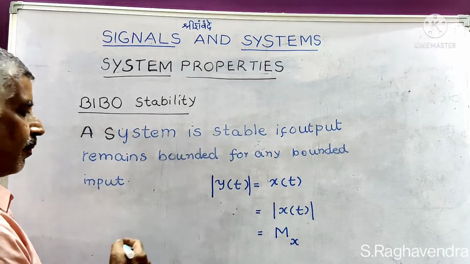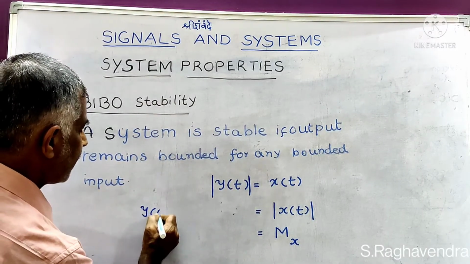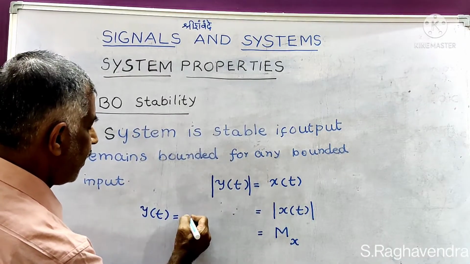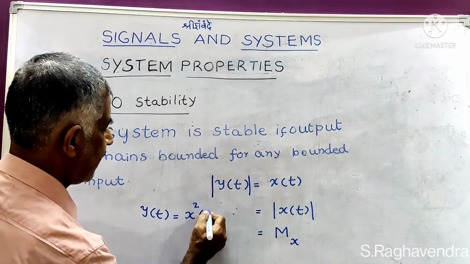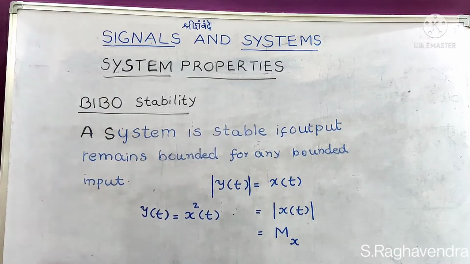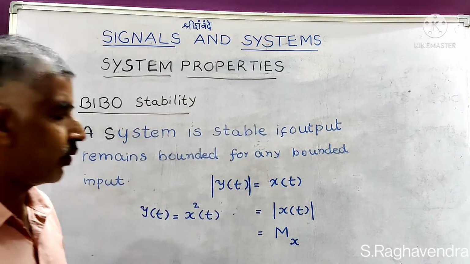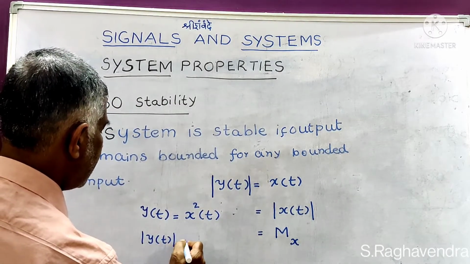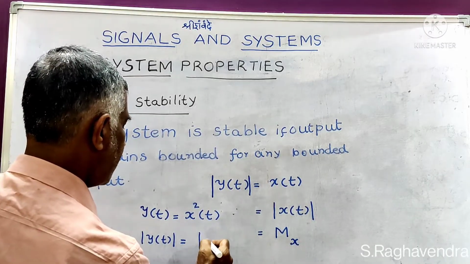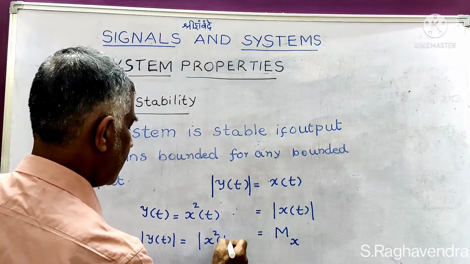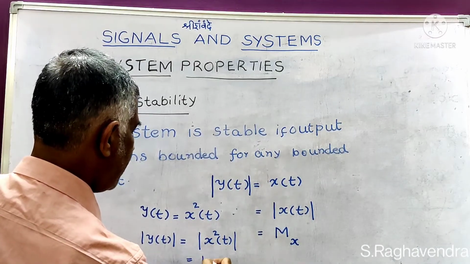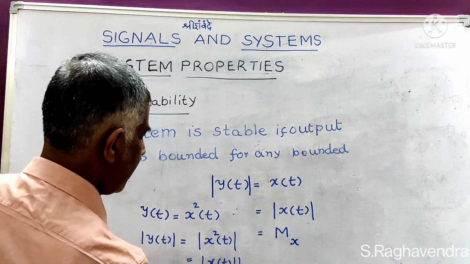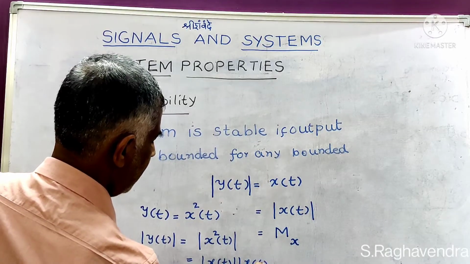Next, I will take another example. y of t is equal to x square of t, a squaring circuit. Now mod y of t, if you take mod sign, then mod of x square t is mod x of t into mod x of t.